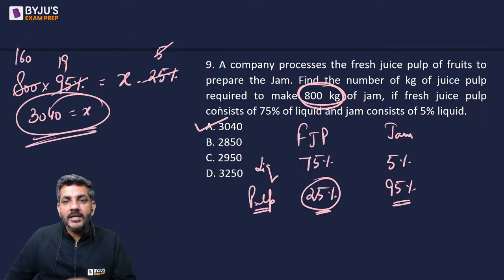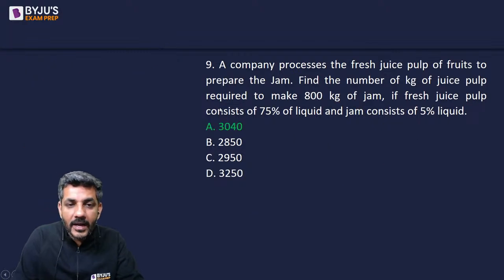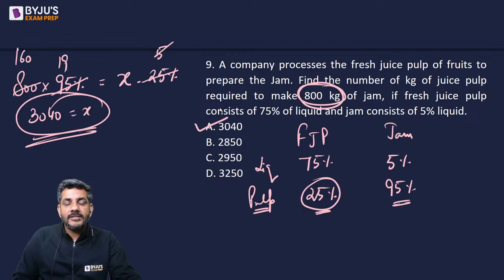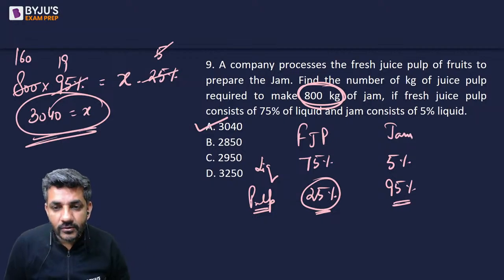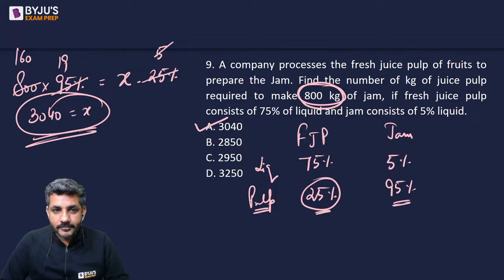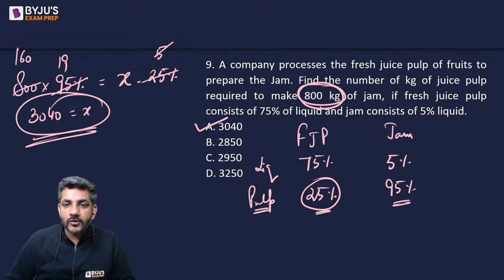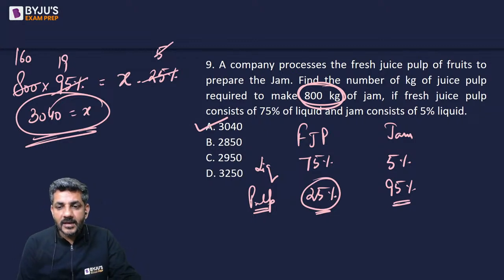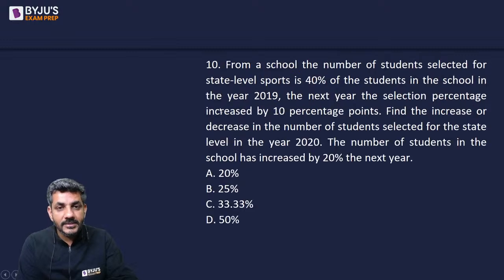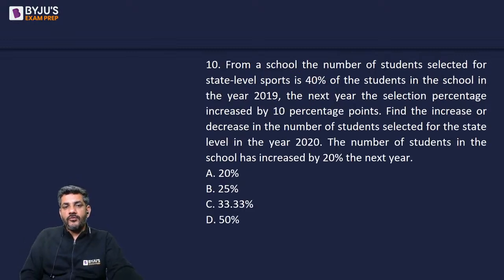So the quantity of fresh juice pulp required to make 800 kg of jam is option A, which is 3040. The correct answer for question number 9 is option A, that is 3040. That was the penultimate question. I'll move on to the last question of the day now. Here is question number 10. Let's see how many of you are getting it right.